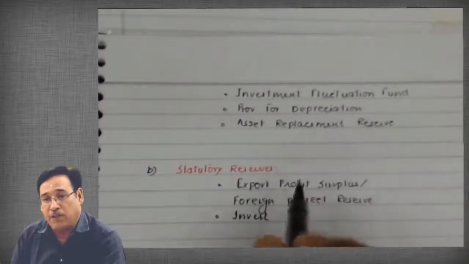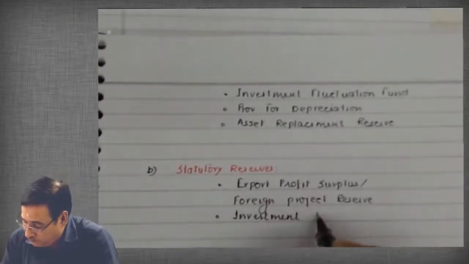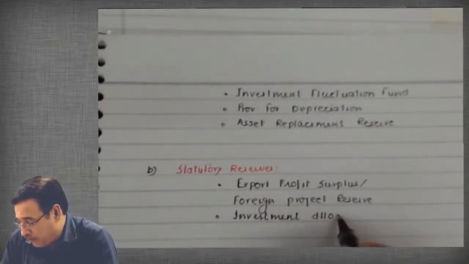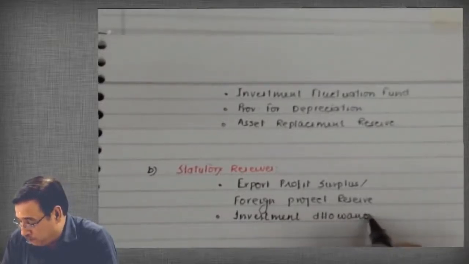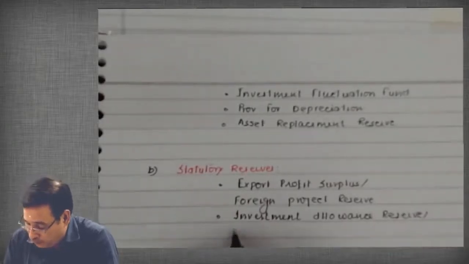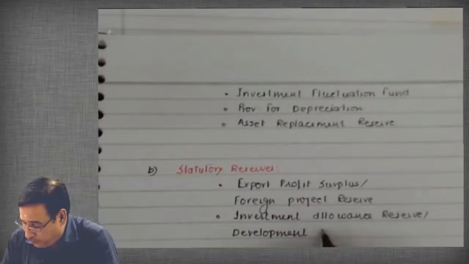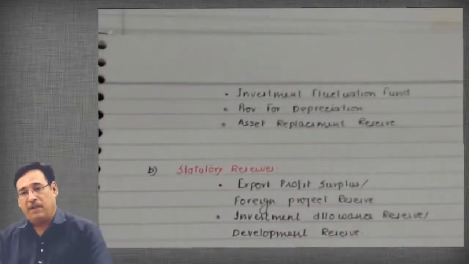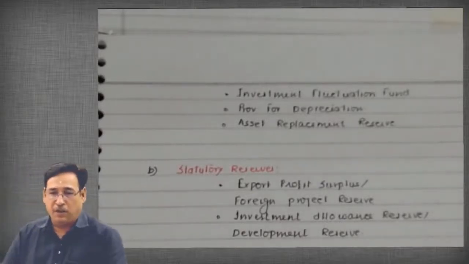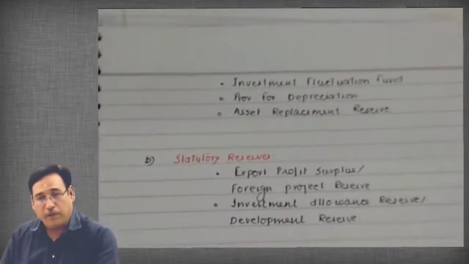Earlier there was investment fluctuation fund; now I am writing investment allowance reserve. Investment allowance reserve is also known as development reserve. Is it clear to you or not? So these reserves you cannot utilize for the purpose of the bonus issue.